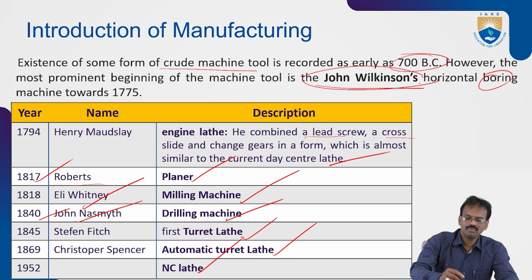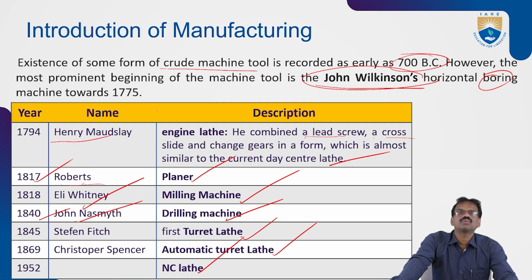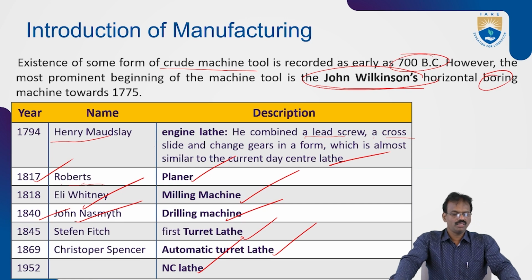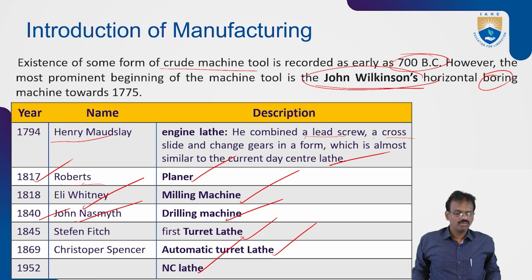Next the lathe by Henry Maudsley and the planer by Roberts. So these are the machine tools invented by different persons in different years. So we can see the history of machine tools.